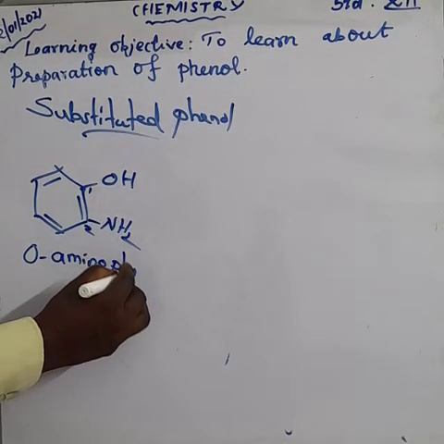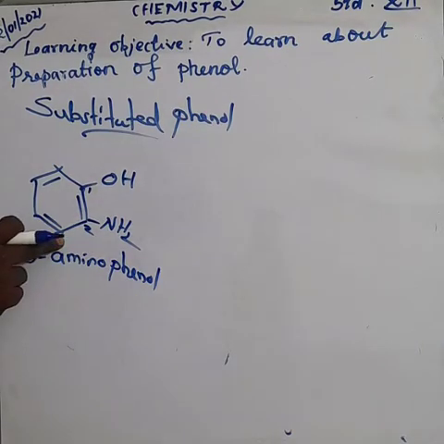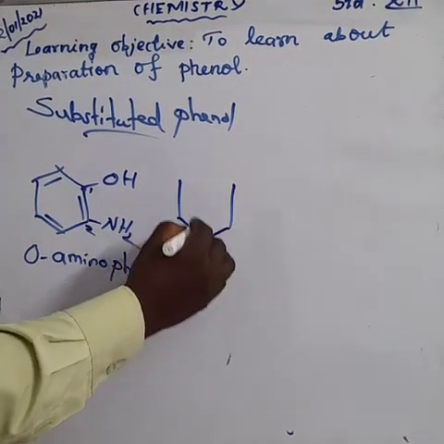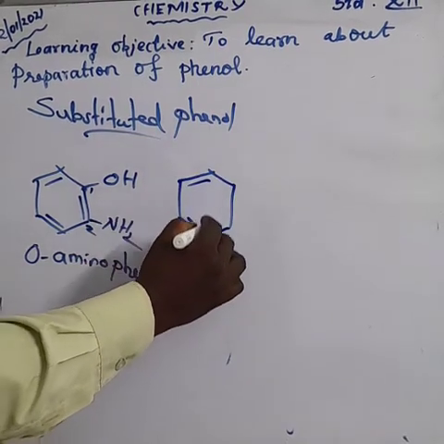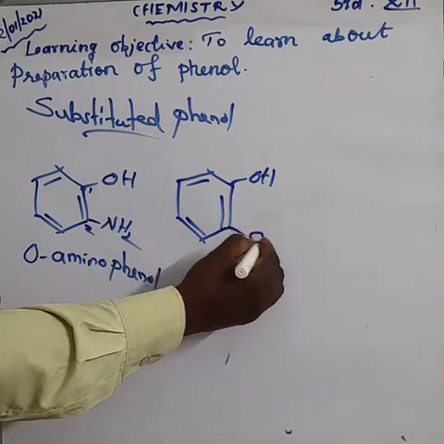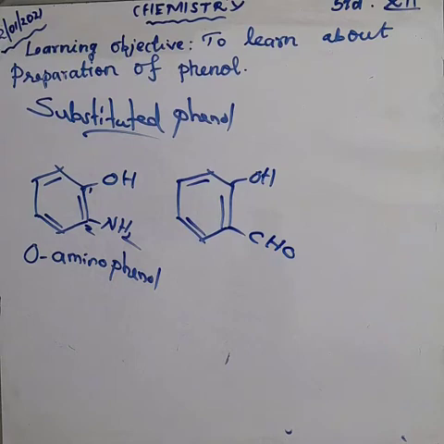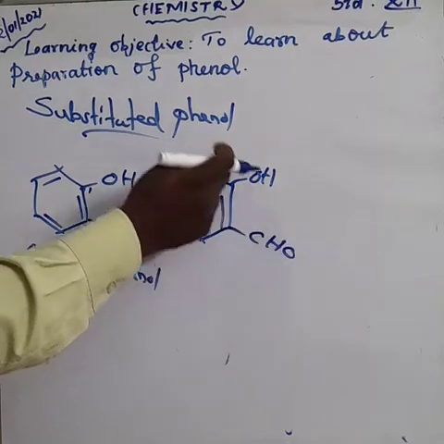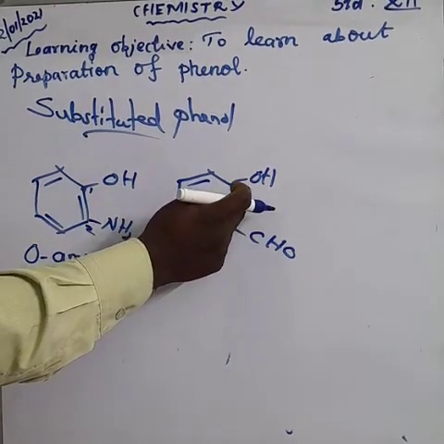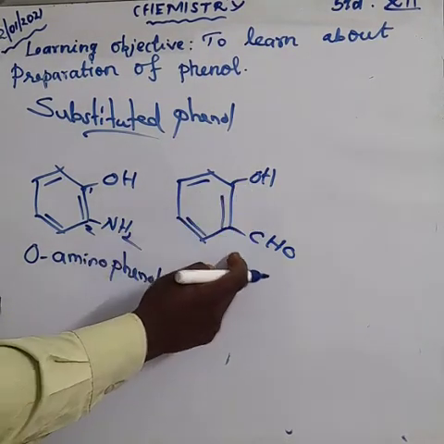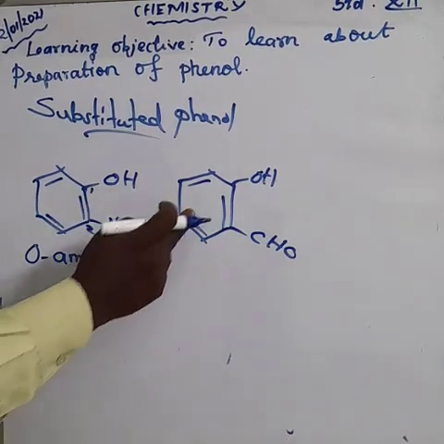Like that, the second position is meta aminophenol. The third is para aminophenol. Next is an aldehyde. We are going to see an aldehyde, whose functional group is CHO. This is an organic compound, and the nearest ortho position has OH. So the name of the compound is ortho-hydroxybenzaldehyde. Benzene with an aldehyde.